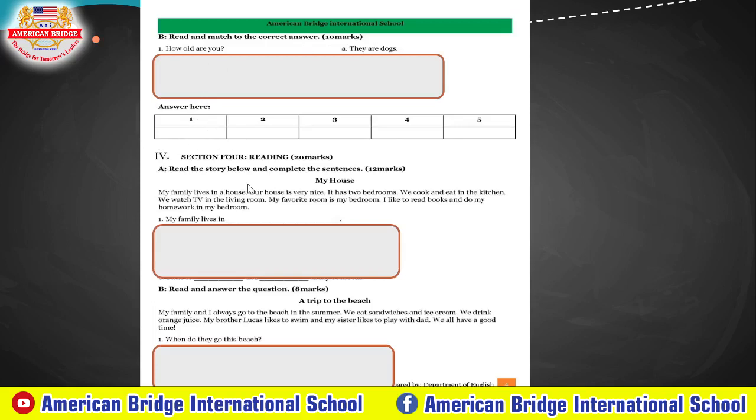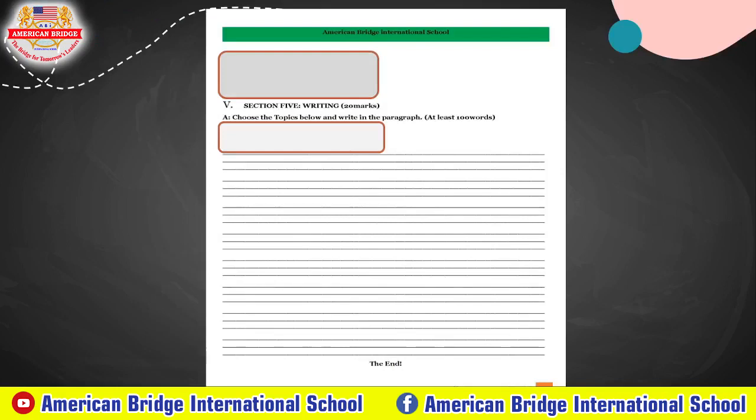And the next one is reading. So in our reading, you can see here we have two readings. The first one is My House and the second one is A Trip to the Beach. So you need to read the story and complete the sentence, and another one you need to read and answer the question. So before you do this one, you need to read carefully about our story, and after that you need to complete your answer. And the last one is writing. The teacher provides you the topic, and you need to choose one of the topics and write in a paragraph.